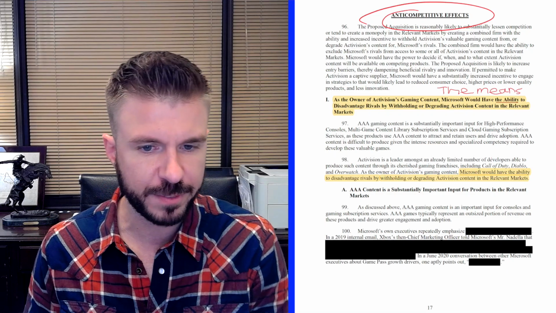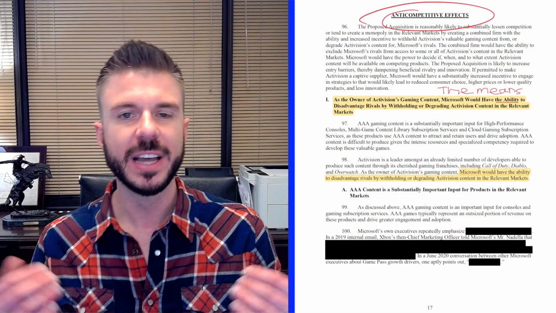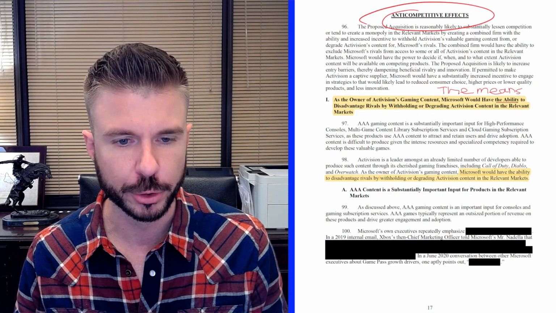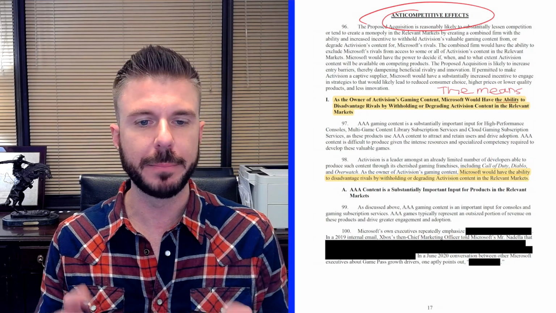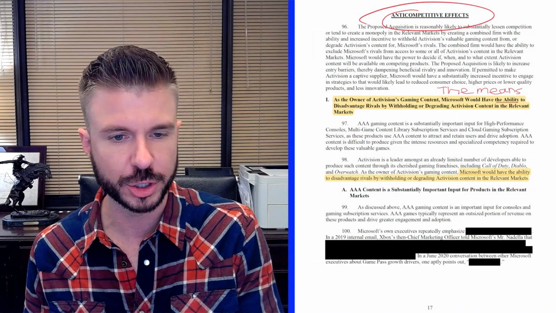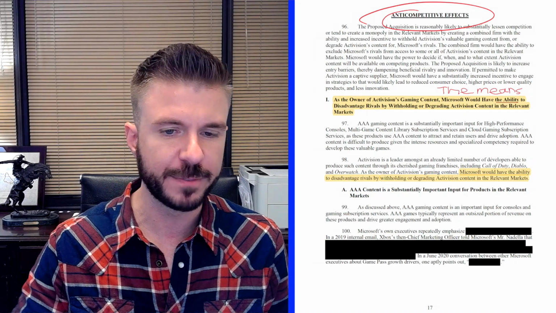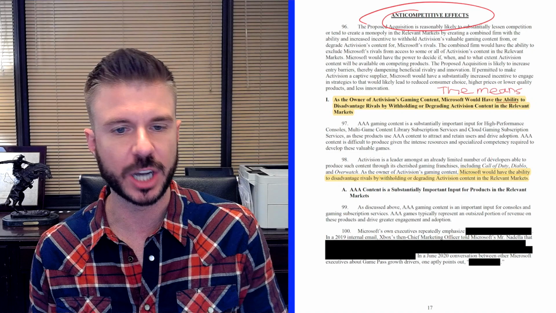Now, let's first take a look at the means. The FTC alleges that Microsoft has the means to unfairly disadvantage Sony if this acquisition is allowed to go through. So the FTC argues that the acquisition would give Microsoft the means, or as it refers to it, the ability to unfairly disadvantage Sony's business in the console wars.